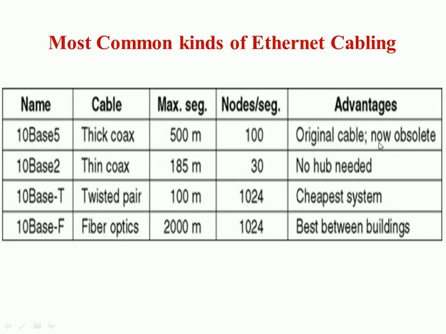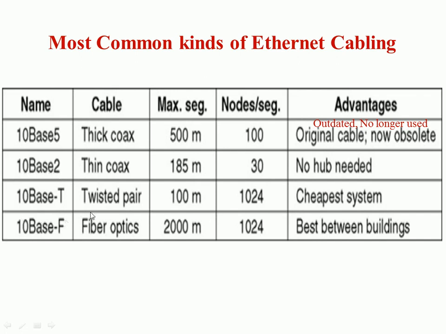As written here, 10 base 5 is now obsolete. Obsolete means outdated, not in use, and no longer used. Thin coaxial cable is not widely used, but can be used for a particular purpose, because no hub is needed for 10 base 2 Ethernet cable. So this is 10 base 5 and 10 base 2 cables.